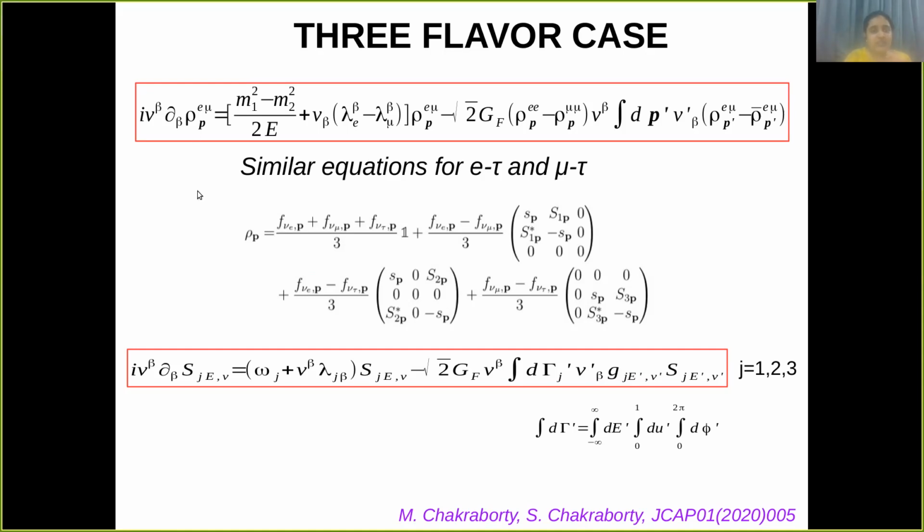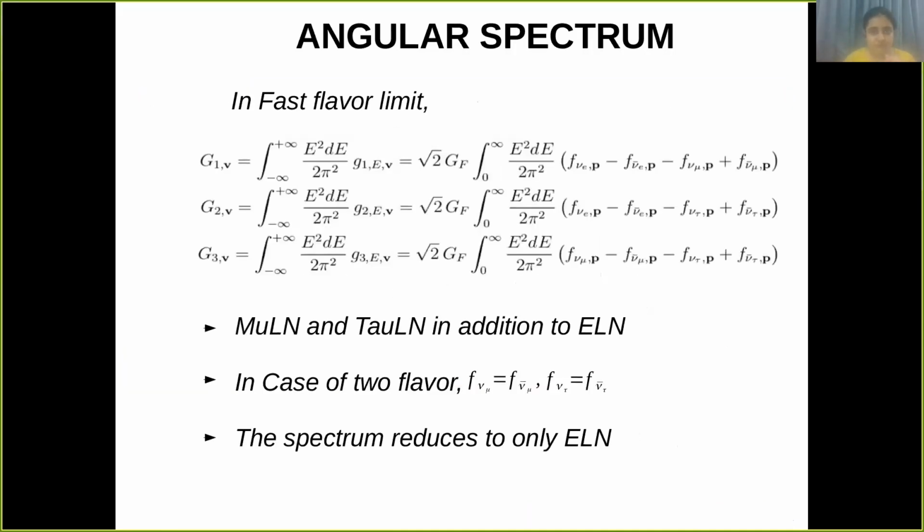But here in this paper, what we have done is we have taken all the three flavors, and thus we have three evolution equations, because now we have three off diagonal elements. So rho can be written like this, and we are interested in the evolution of this S1p, S2p, and S3p, whose evolution equation can be written like this, where J is 1, 2, 3. Here there are three independent equations at the linear level. But at the non-linear level, since all these equations will be coupled, the growth of one off diagonal can affect the other off diagonals, and can lead to the other off diagonal elements to grow.